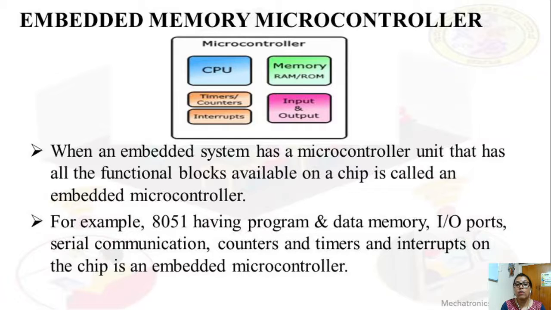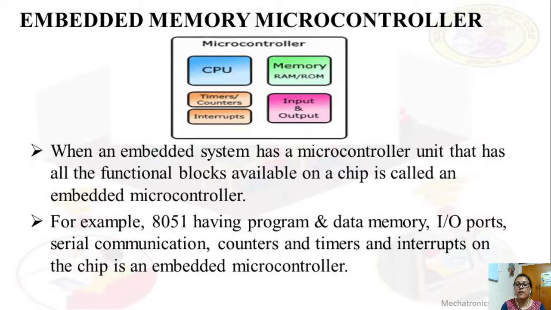An example we can give is the 8051. The 8051 has program memory and data memory, input output ports, serial communication, counters, timers and interrupts on chip, so it is an embedded microcontroller. But it is also called an external memory microcontroller because it has internal memory as well as external memory. Since it has internal memory built on chip, it is called an embedded memory microcontroller. In an embedded memory microcontroller, no other external units will be present.